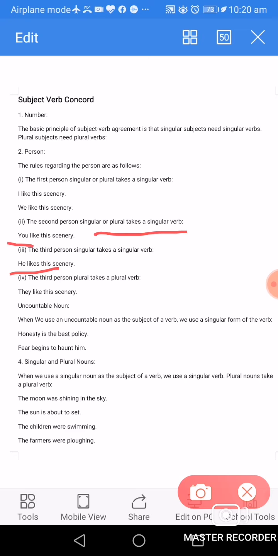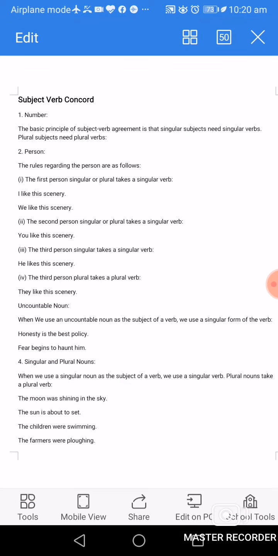The third person plural takes a plural verb. If we are having in a sentence a plural subject like they like this scenery, here they is plural and with they we are using like, that is plural verb.